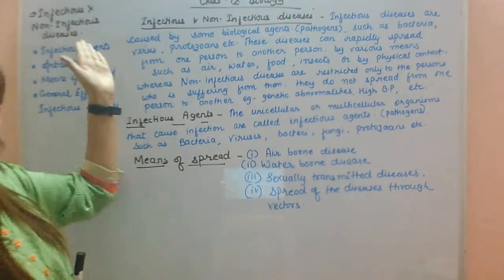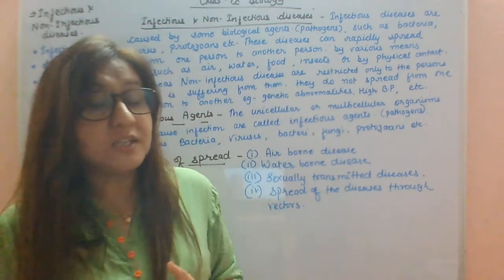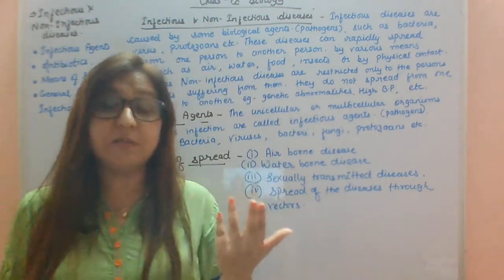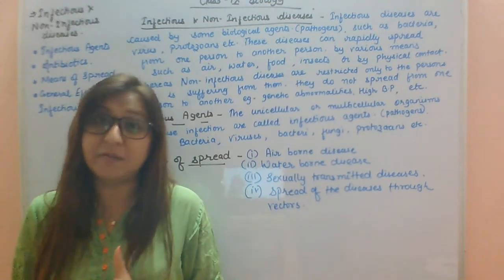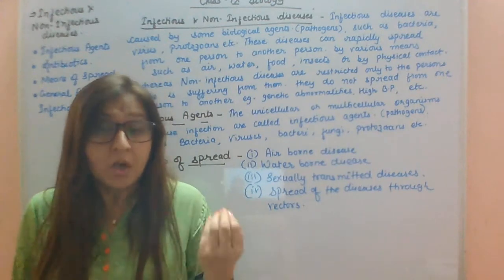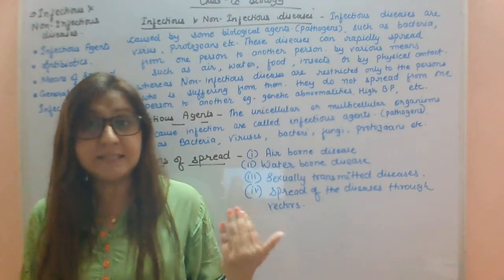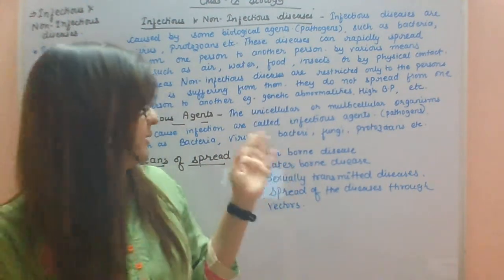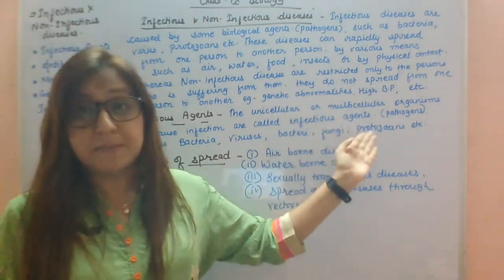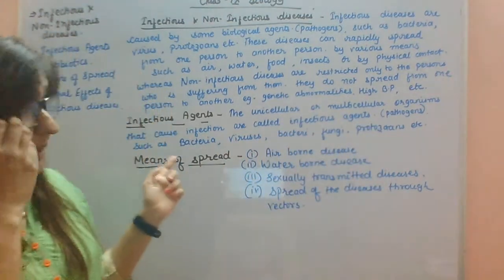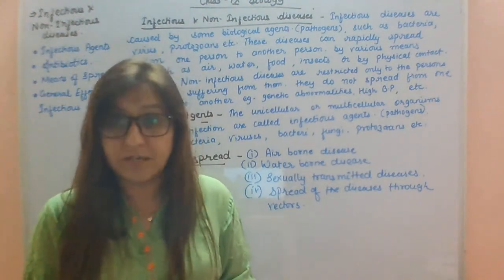Okay. Next topic is infectious agents. Infectious agents, as I told you now, may be bacteria, viruses, fungi, or protozoa. Okay, so these agents are responsible for transmitting diseases from one person to another person. So unicellular or multicellular organisms may be the pathogens. These are the carriers, and they may be bacteria, viruses, fungi, or protozoa, which are responsible for transmitting diseases.